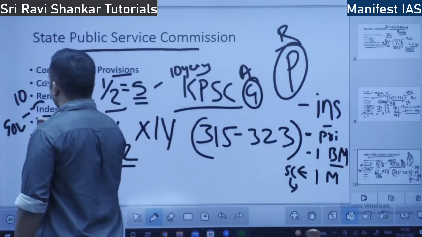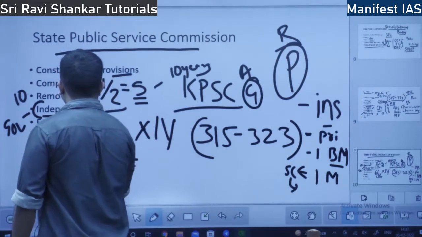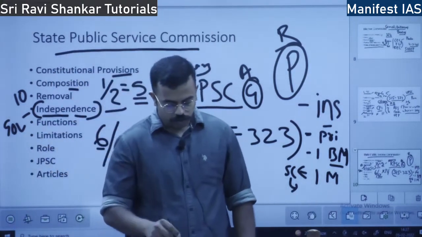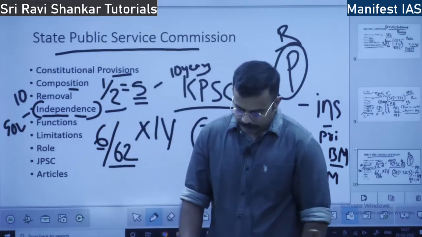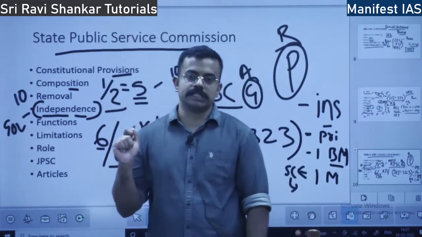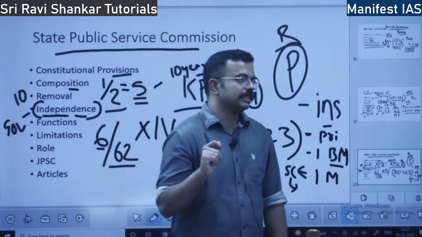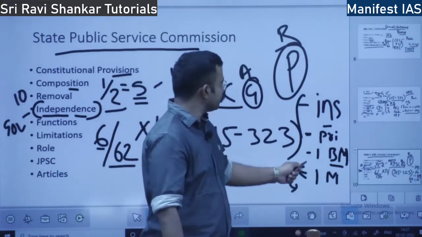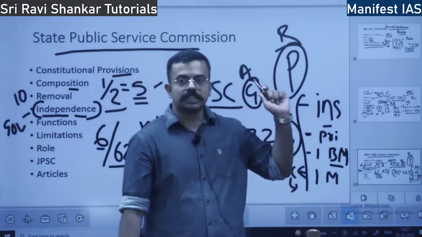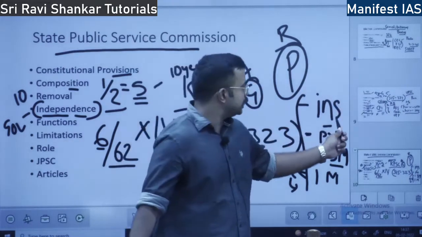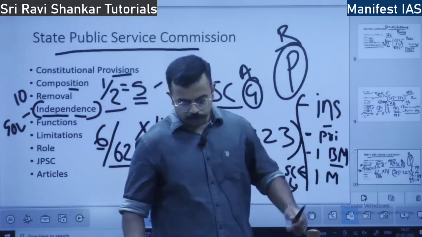This body should function independently without the government's interference. So how is the independence ensured? One is the removal procedure, which is stringent. That is, without these 4 conditions being met, the members of the State Public Service Commission cannot be removed. Only upon these conditions can they be removed.